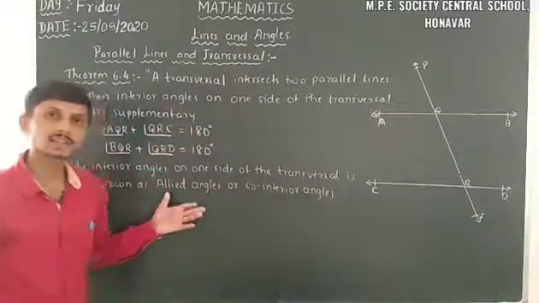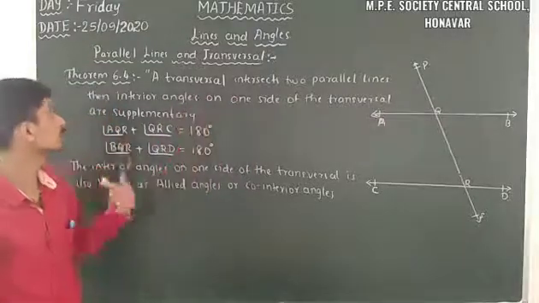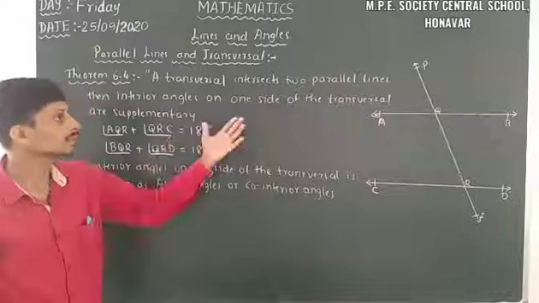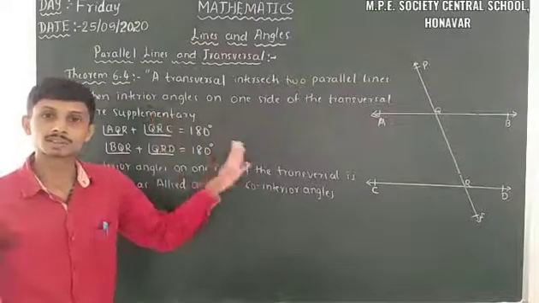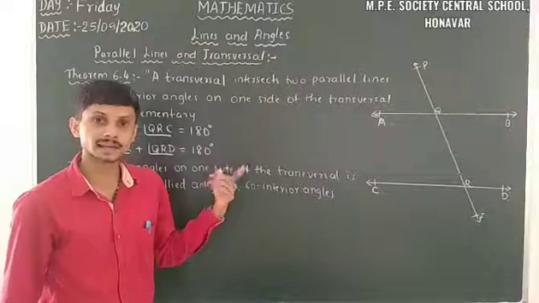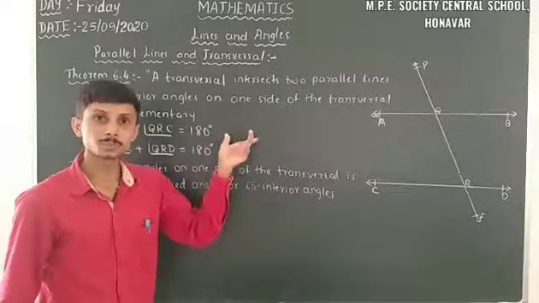So we can also state it as: if a transversal intersects two parallel lines, then the allied angles are supplementary, and their sum is 180 degrees. So this is theorem 6.4.